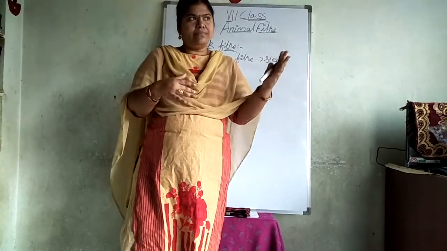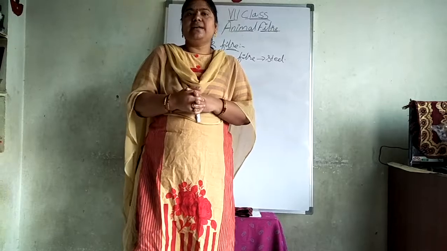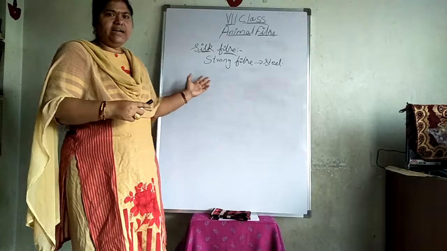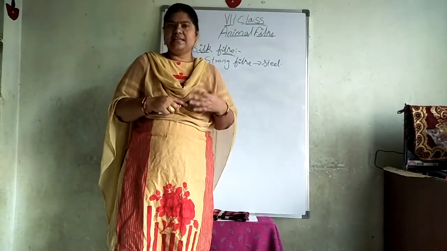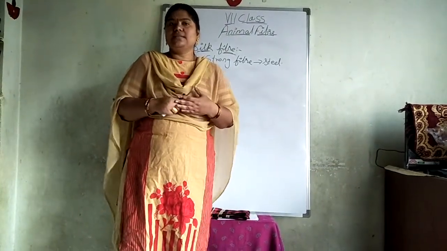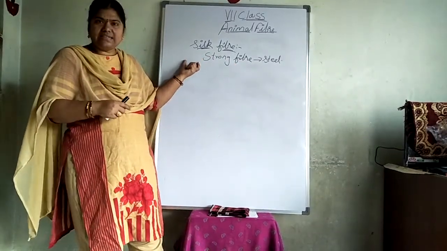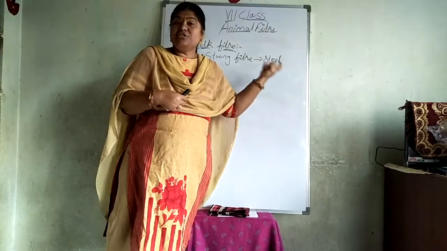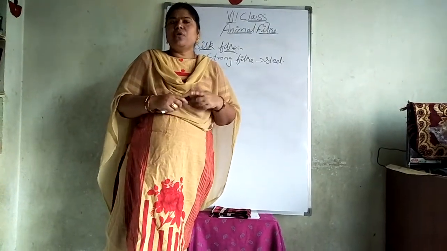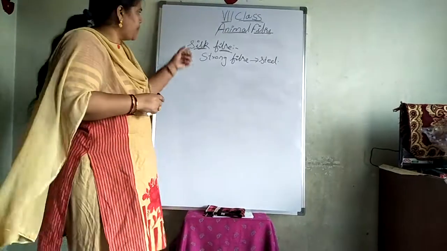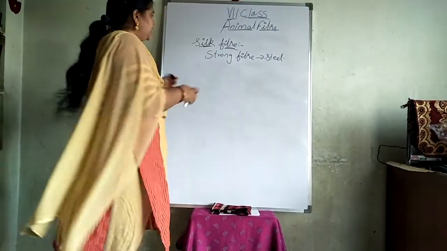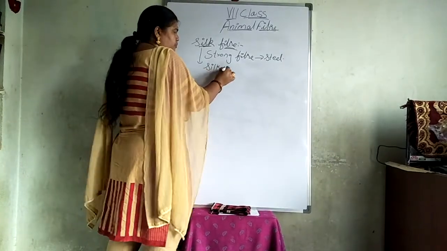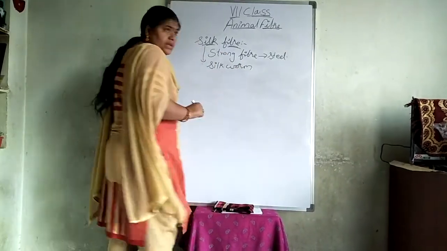This was a story which we know, that silk was discovered by the Chinese, but after that India got to know, and they started weaving on this silk fiber. So as I said, the silk fiber is a strong fiber which is as strong as steel. Then what is the life cycle of this silk? First, from where are we getting this silk? We are getting silk from silkworm.